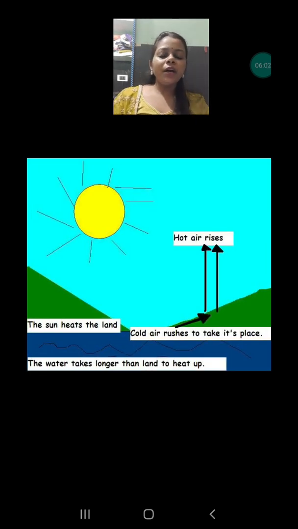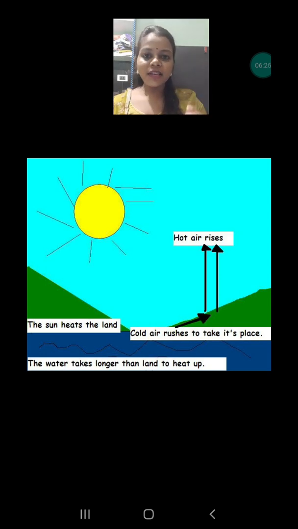Now we are going to discuss the second important thing, that is air. You all know the sun has a lot of capacity to heat up anything, and due to the sun rays, the air also gets heated. And keep in mind, hot air is always lighter as compared to cold air.